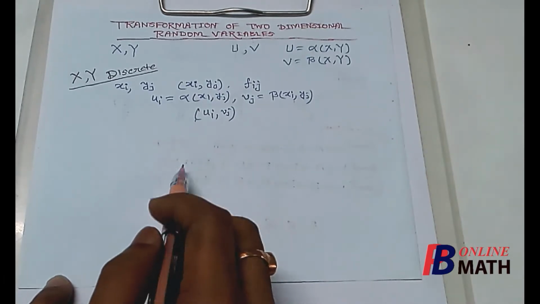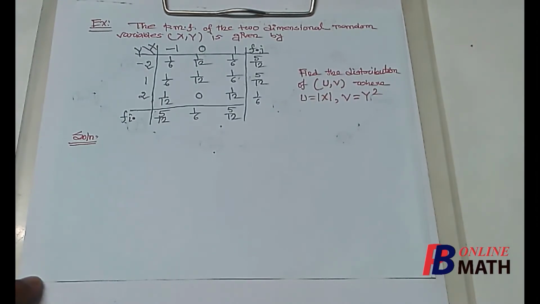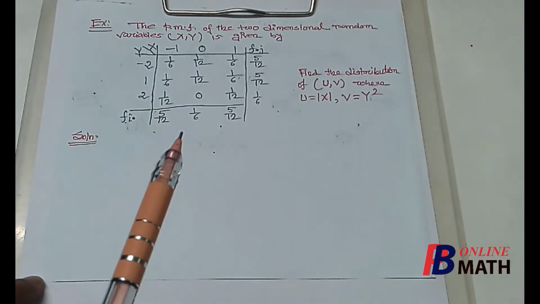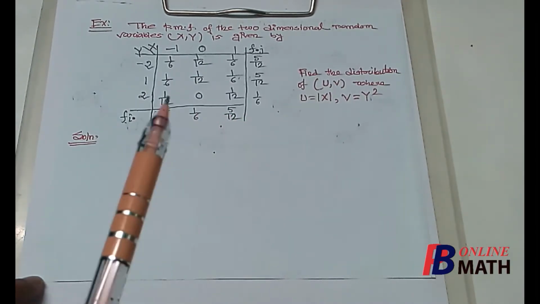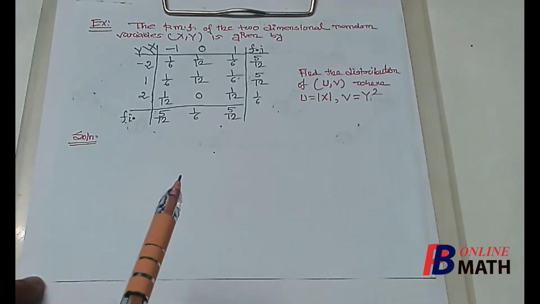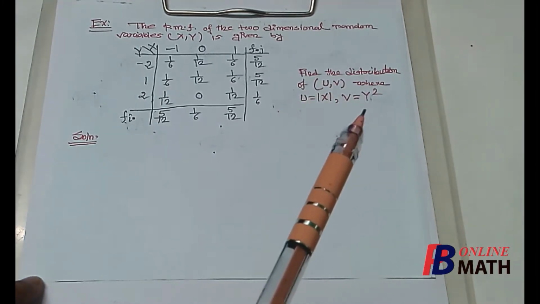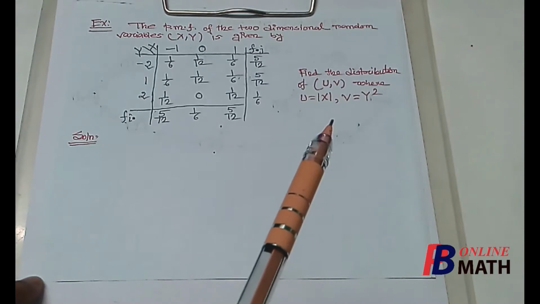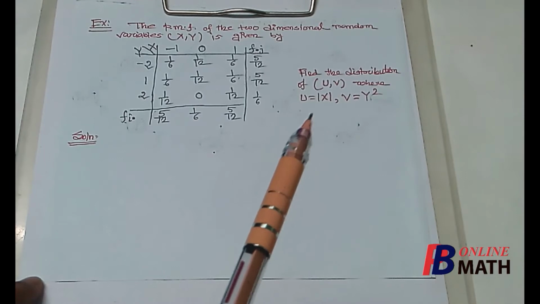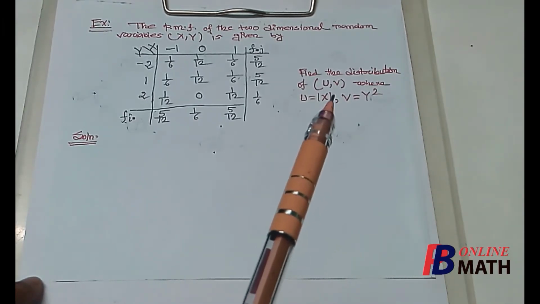Now we shall give one example here. Let us consider this example. The PMF, the probability mass function, of the two-dimensional random variables x and y is given by this table. So the joint PMF is given. From here we have to find the distribution of u and v, where u equals modulus of x and v equals y square. So the transformation rule is given.